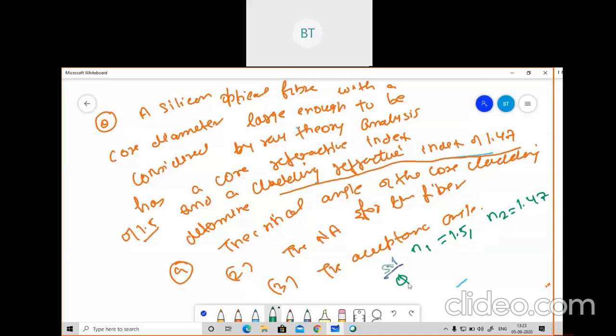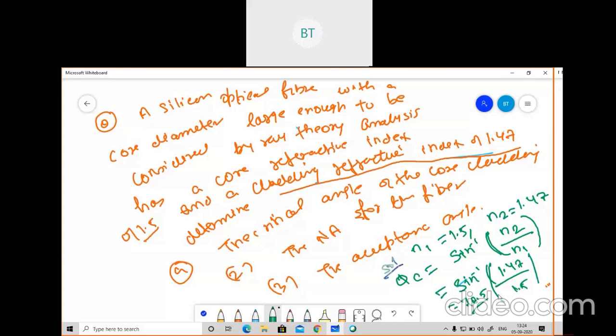Now see the formula for critical angle and how to calculate it. I have not gone into the theoretical part because we can derive it here itself. The formula for critical angle is sine inverse of the cladding refractive index N2 upon the core refractive index N1. Just substitute those values and you will get your answer. Sine inverse of 1.47 upon 1.5. If you divide these terms and apply the inverse, you will get a value of 78.5 degrees. So like this the question is coming.